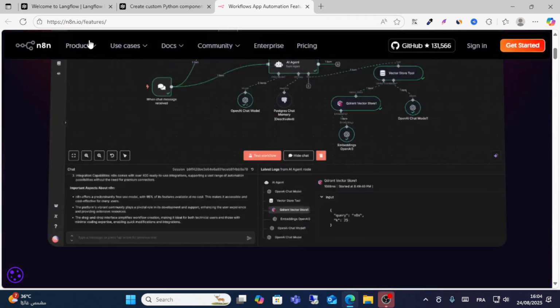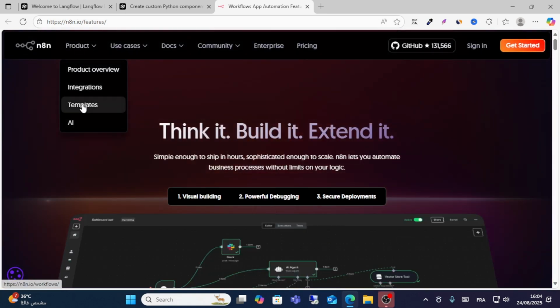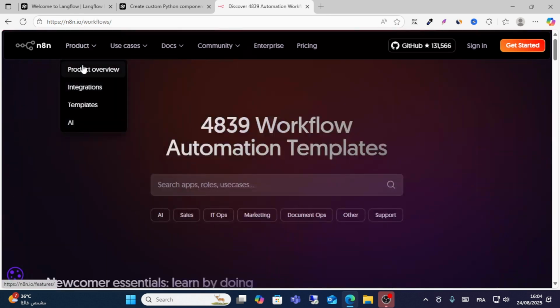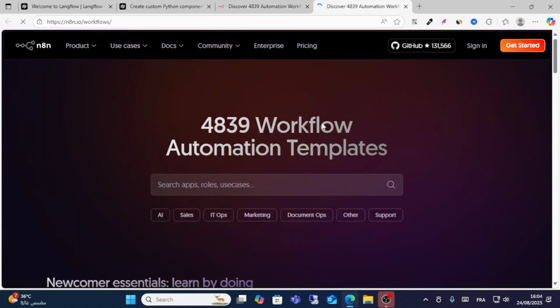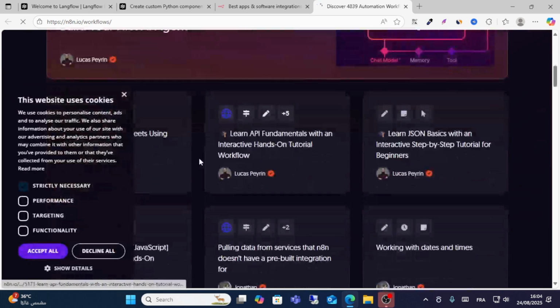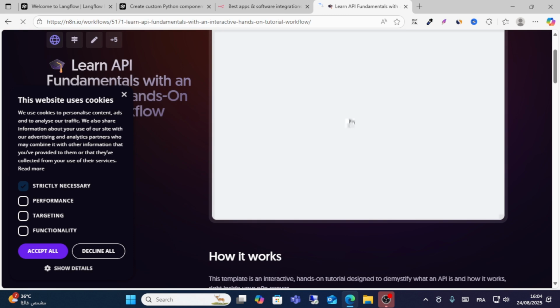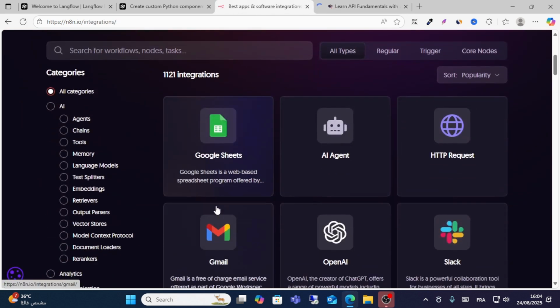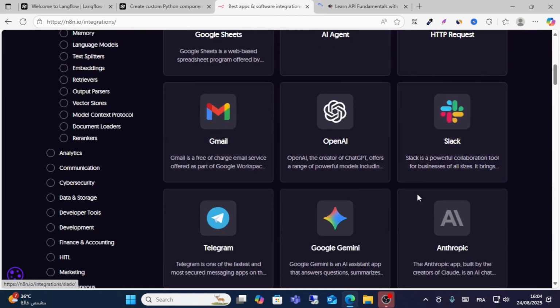You also have products and templates. You can use this template from here. This is all about the templates, guys. You can use this template and start editing in n8n without any problems. You also have integration with different apps like Gmail, Slack, HTTP, all the software.